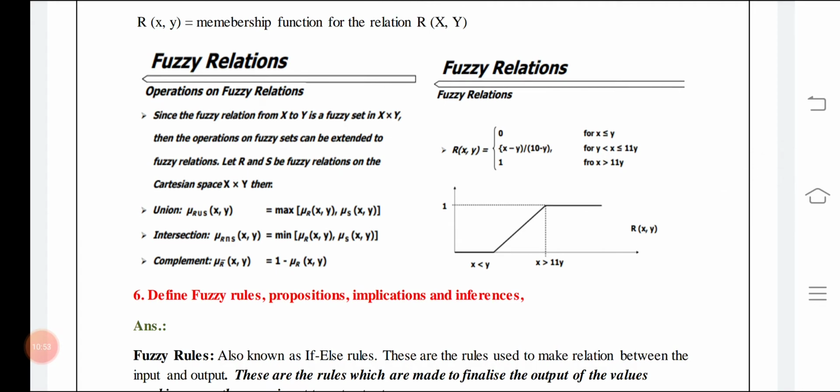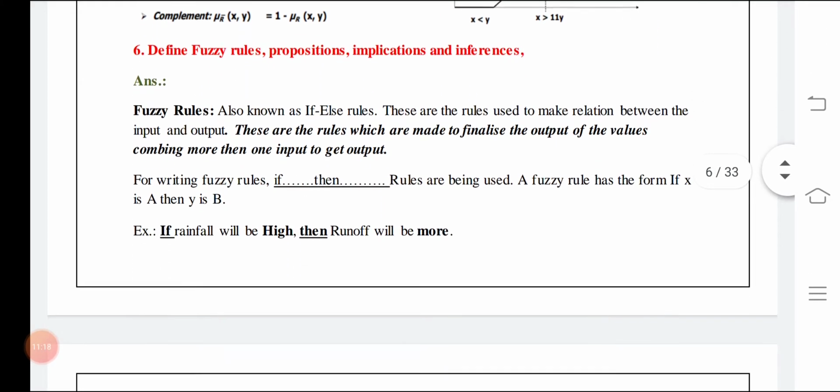For example, somewhere it is x is less than y, somewhere it is x is greater than some 11y, and something is in between. So we are having some union, intersection and complement. So how are these two things correlated? The value from 0 to 1 is going in between. So these are the fuzzy relations actually. How to represent it, that is what we mean by the fuzzy relations.